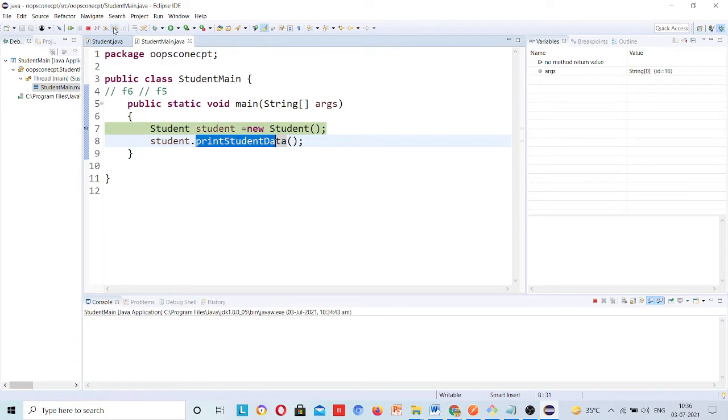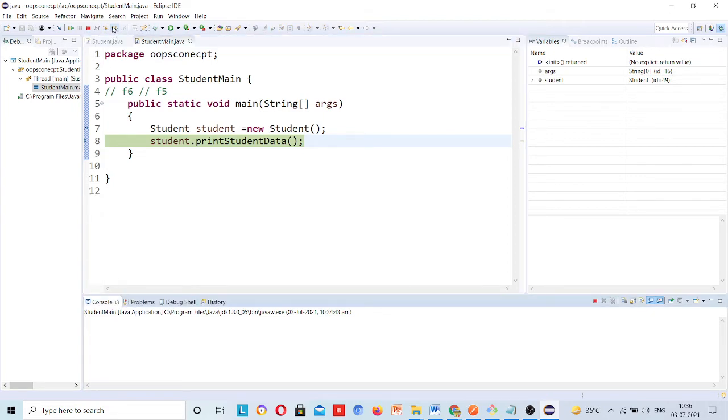Okay, just F6, and now I will again press F6 and you will see it will print student data here. You can see it has printed student data here. Suppose this 1000 lines of code will be there, then it will be running that 1000 lines of code and if anything is failing, you will never know.